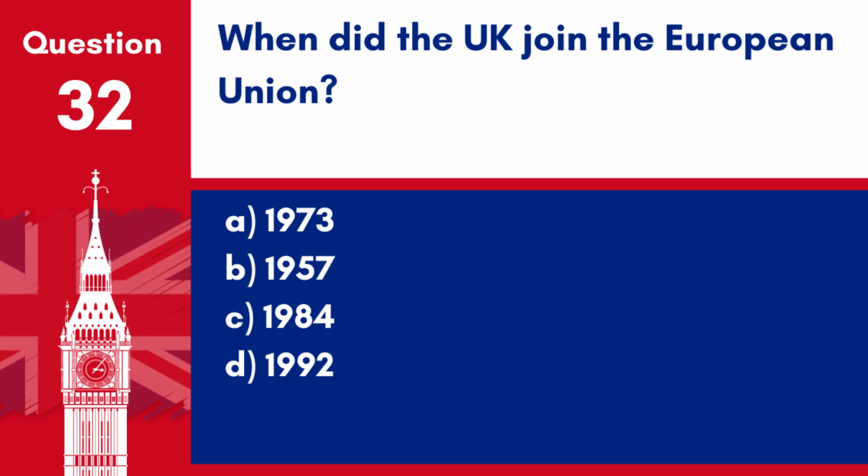Question 32. When did the UK join the European Union? A. 1973. B. 1957. C. 1984. D. 1992. Answer A. 1973. The UK joined the European Economic Community, now the European Union, in 1973.